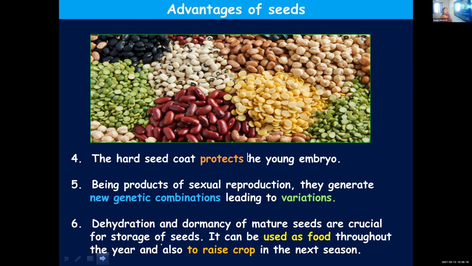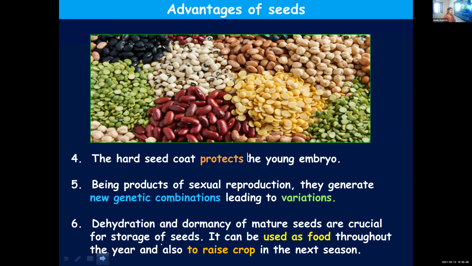The embryo remains in a stage of dormancy. All the metabolic activities are suspended until they get favorable conditions like temperature, water, and sunlight. Until they get all these factors, the embryo inside the seed remains in a dormant stage, a stage of inactivity.